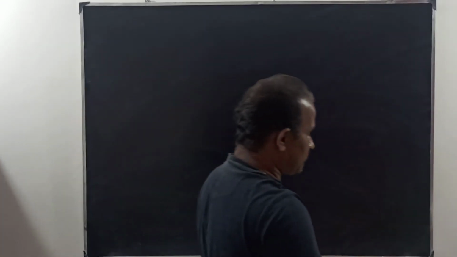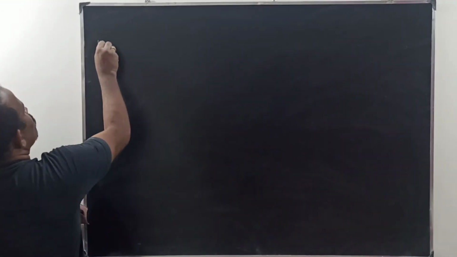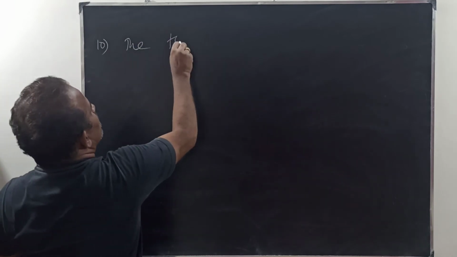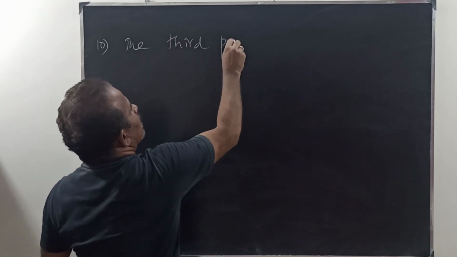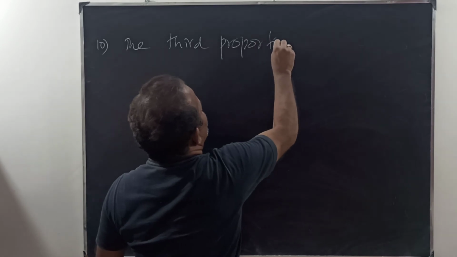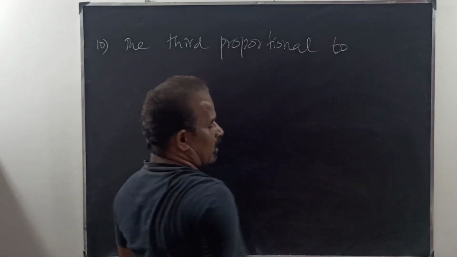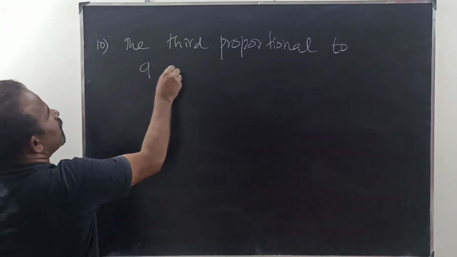The next question is the third proportional to 9 and 12.